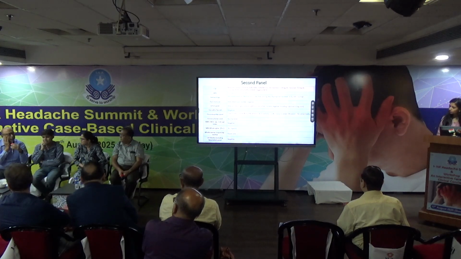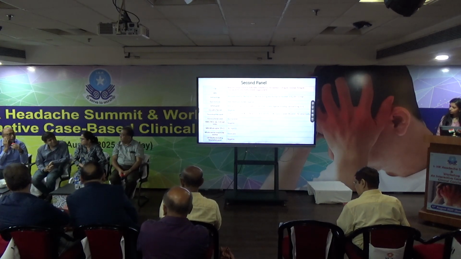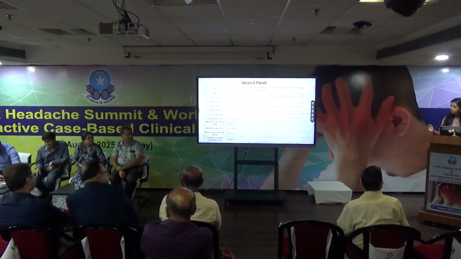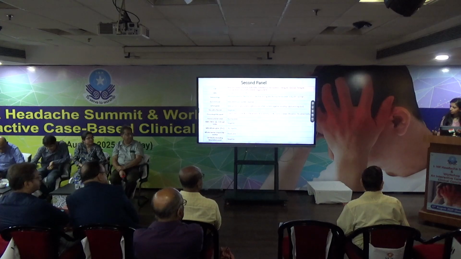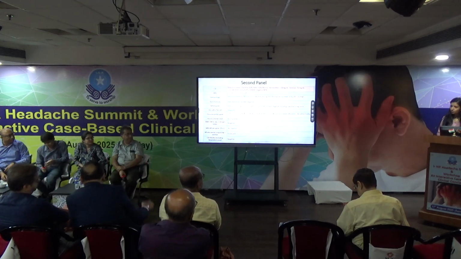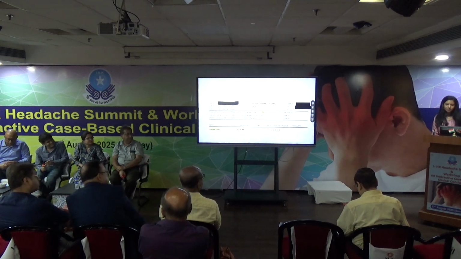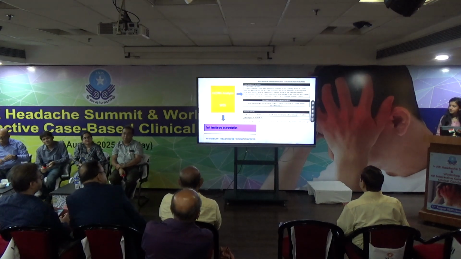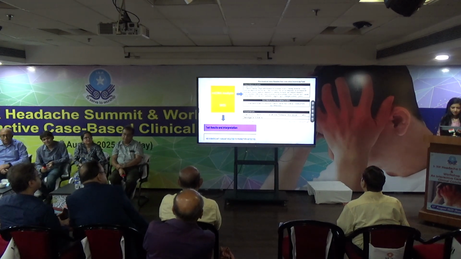Maybe it would have been an empirical treatment, because you have to save the child's eyesight and it's worthwhile. If you don't have any contraindications, it's worth the treatment with IV methylprednisolone.